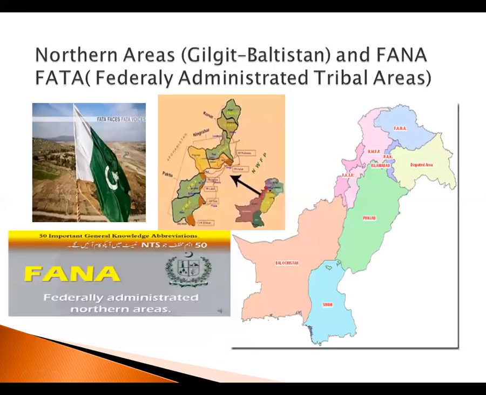Now, where FATA and FANA are located: here we can see Gilgit-Baltistan, shown in some maps as the new administrative division, previously known as FANA. Still, some parts not in Gilgit-Baltistan are known as FANA. This is the disputed part of Kashmir, which is unfairly occupied by India, while this purple one is Azad Jammu and Kashmir, which was liberated by Kashmiris after their struggle.